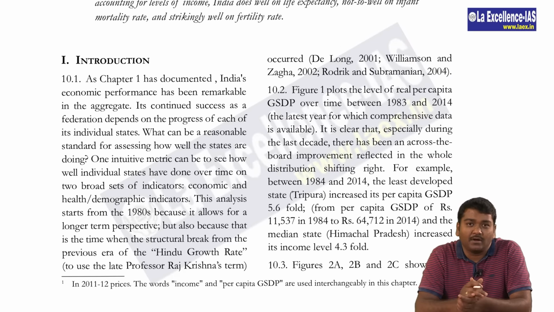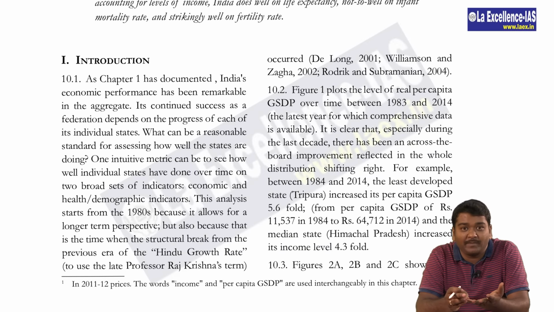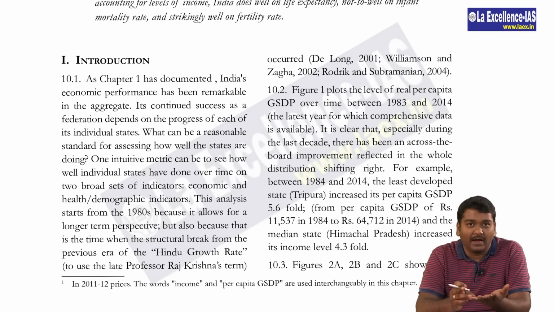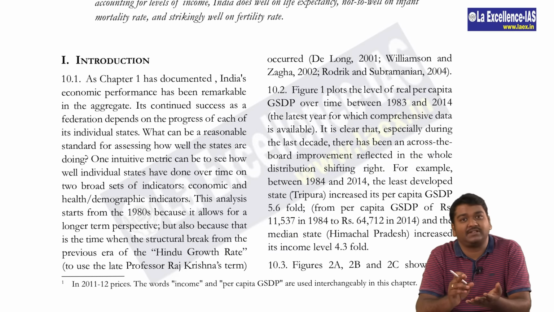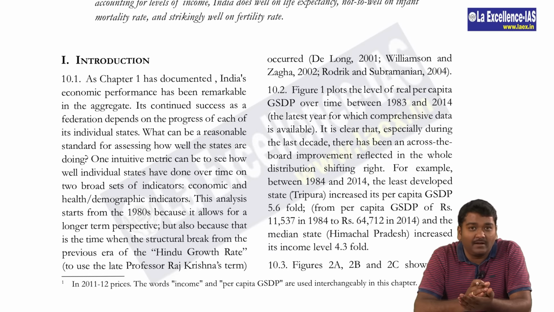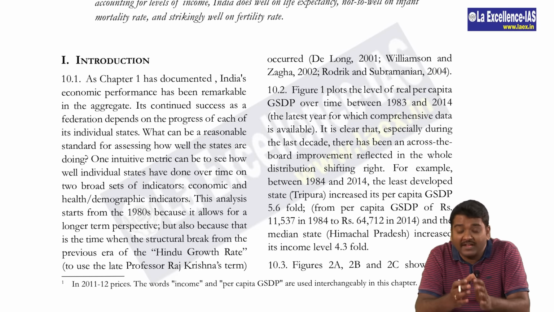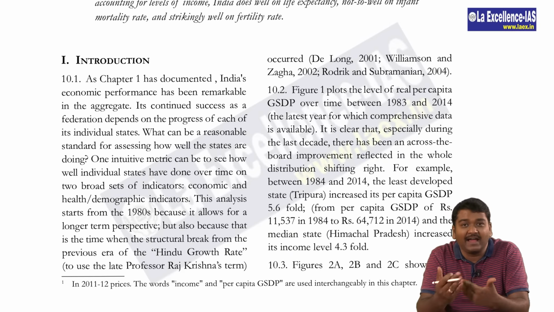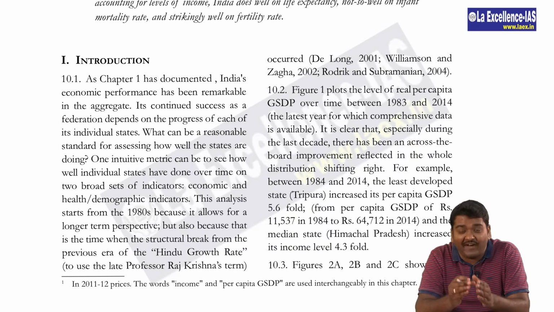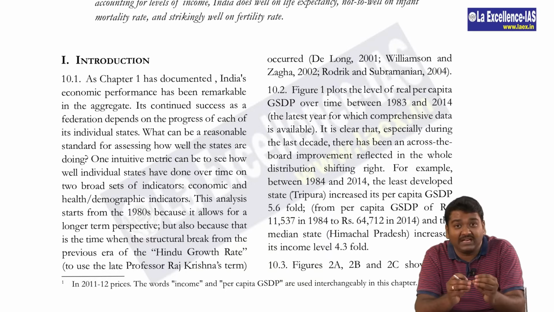So next, let's move quickly to the next chapter on page number 213. In this chapter, the focus is on convergence in economy and health across the states. The chapter looks at why in India there is huge inequality between the states. Some states are doing fairly well, their income is increasing, and some states are not doing well at all. Why is there a lack of convergence? And here they also talk about health and other indicators. For us, the analysis is less important, but the factual information with respect to different states is very, very important. So let's see which are these facts.